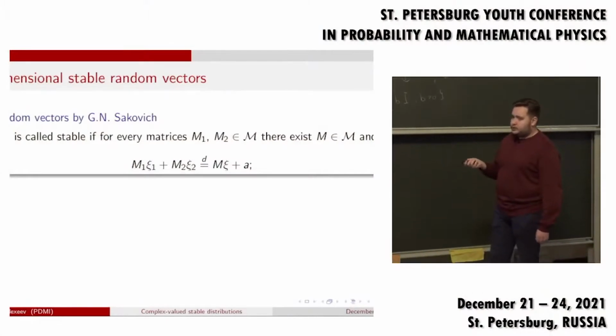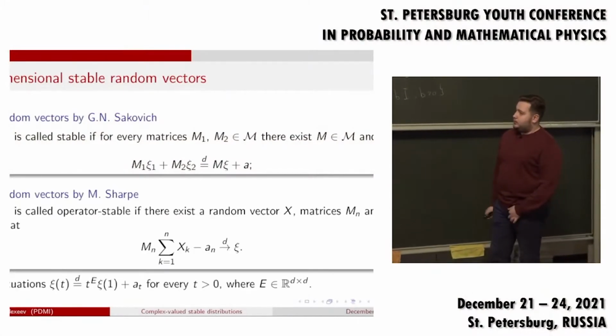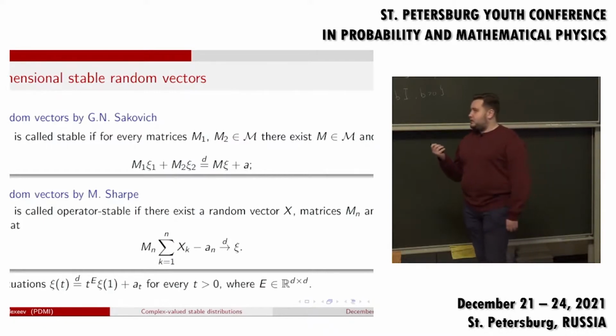The next definition, which is more common nowadays, was given by Michael Sharpe in 1969. He said that a vector xi is called operator stable if there exists a random vector x, a sequence of matrices Mn, and a sequence of vectors An, such that we have this convergence: Mn times the sum of xk minus An weakly converges to the vector xi. It is quite easy to show that these definitions are equivalent.